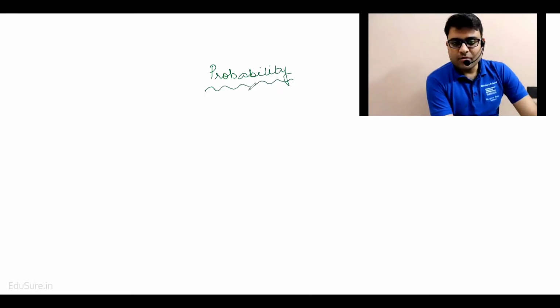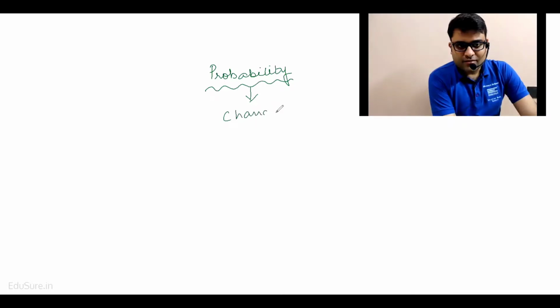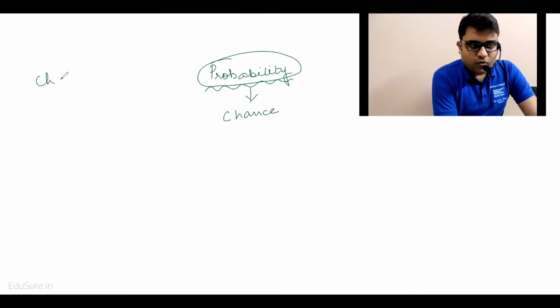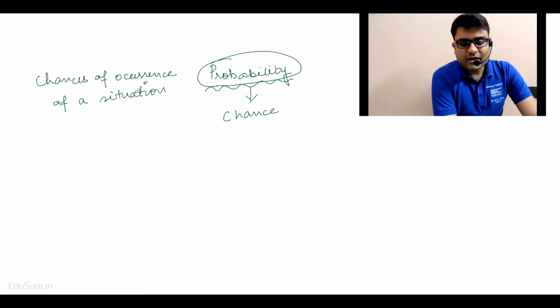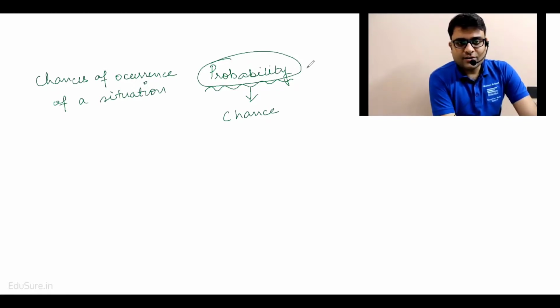What is probability? Probability, in other words, is called chance. Okay. So what are we supposed to do with this topic? In order to find out what are the chances of occurrence of a situation, we take into consideration the theory of probability.